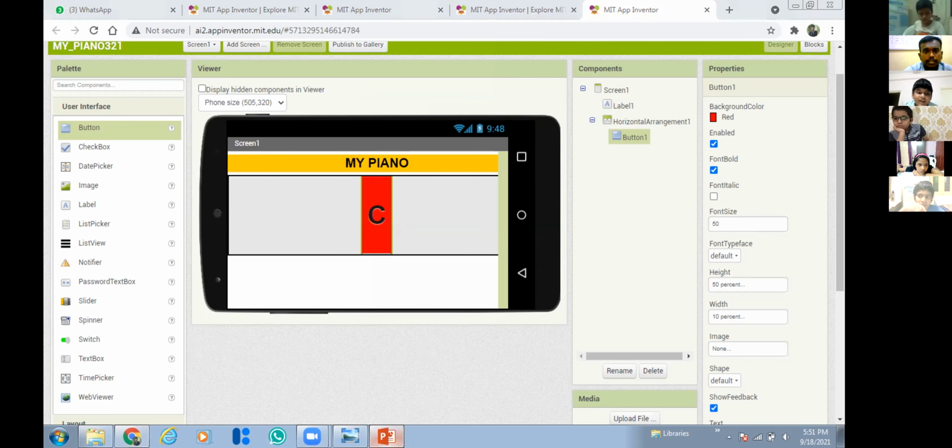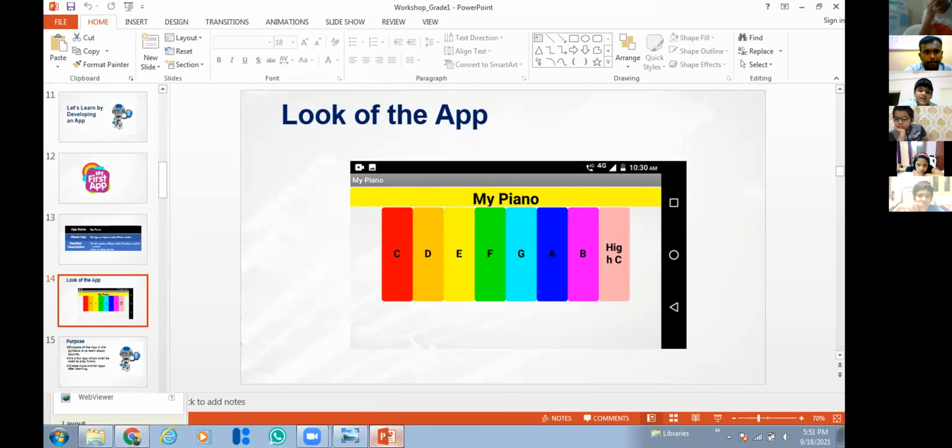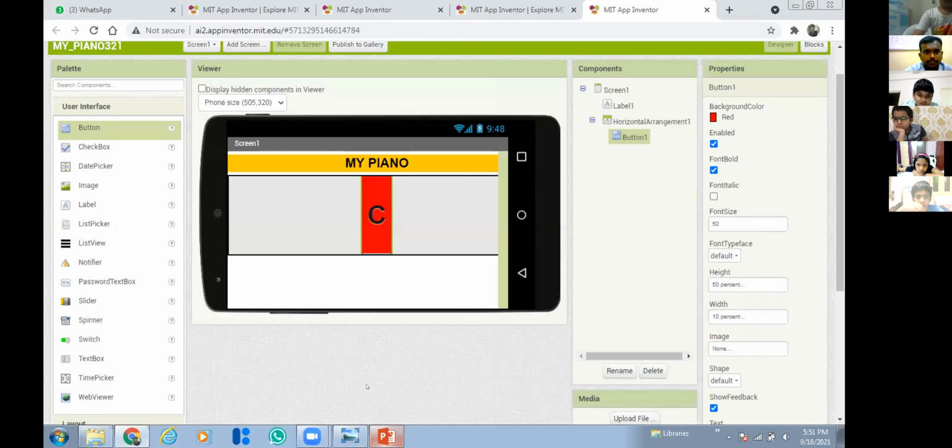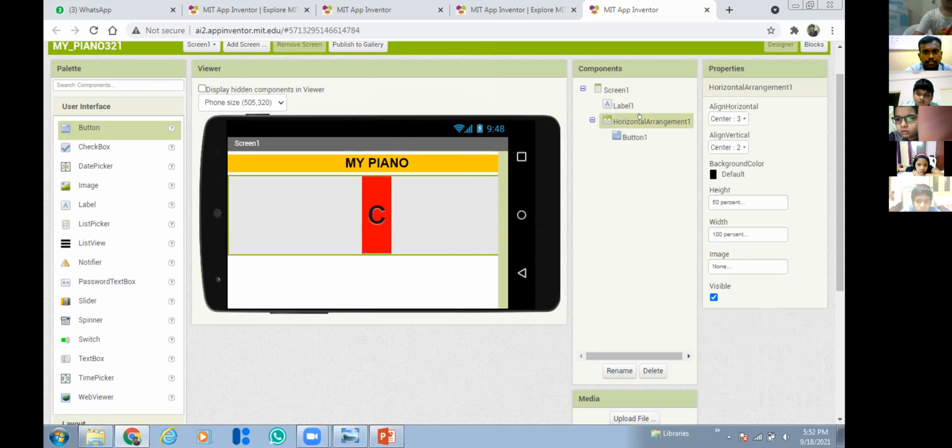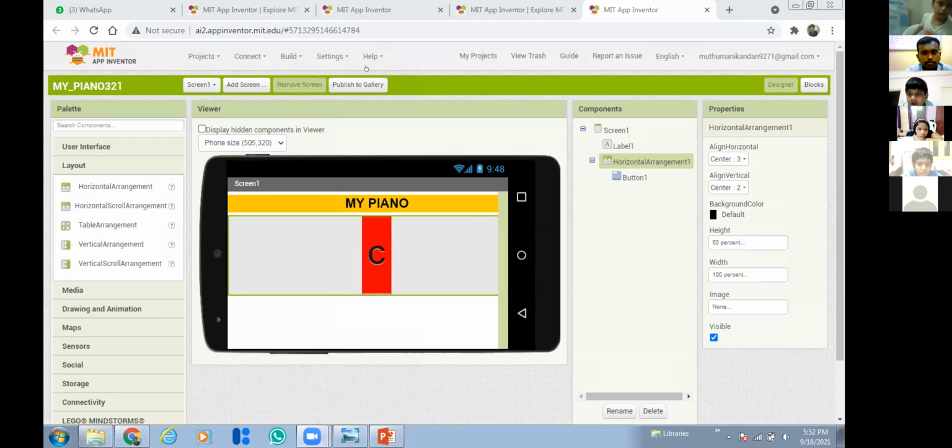Sir, I cannot get this one. Which one? This rectangle line. That horizontal arrangement. You should go to Layout first and take this horizontal arrangement. Sir, I did half.